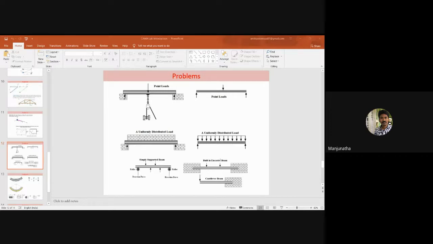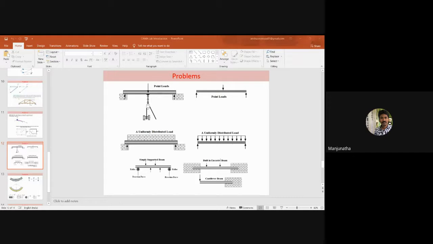Now let me take you through another kind of beam. What do you mean by a cantilever beam? What is a cantilever beam? Sir, one end is fixed and the other end is free. Yes. So it is a beam in which one end is fixed and the other end is free, subjected to a load. Then it is nothing but a cantilever beam. Later I'll take you through the schematic representation and show you how it looks in real.